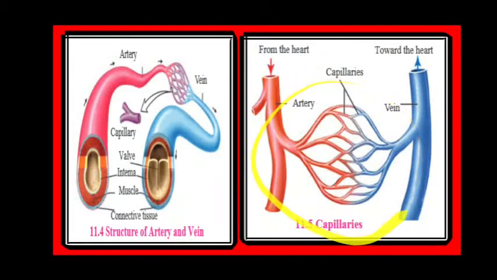In this diagram of capillaries, you can see here it is written from the heart and over here towards the heart. So that means the blood that is pumped in the heart, it is brought to different parts of the body with the help of arteries, and then that deoxygenated blood is then taken back to the heart with the help of veins. When the arteries and the veins reduce in their diameters, they form capillaries. So you can see over here.